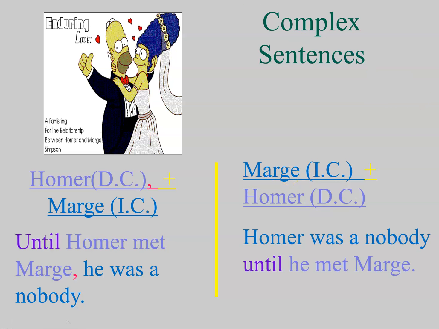Homer was a nobody until he met Marge. Again, here is your independent clause. It could stand on its own. Until is the awbis. He met Marge is the dependent clause. This is the 2 ways to write a complex sentence.